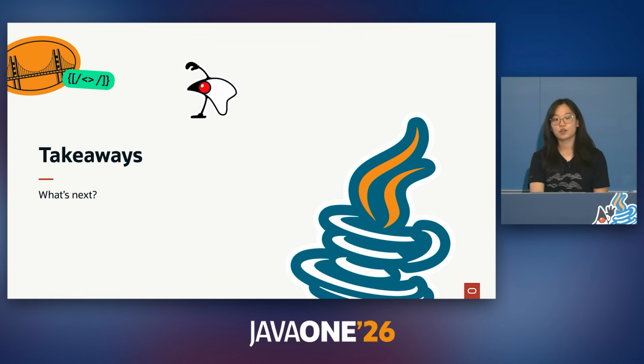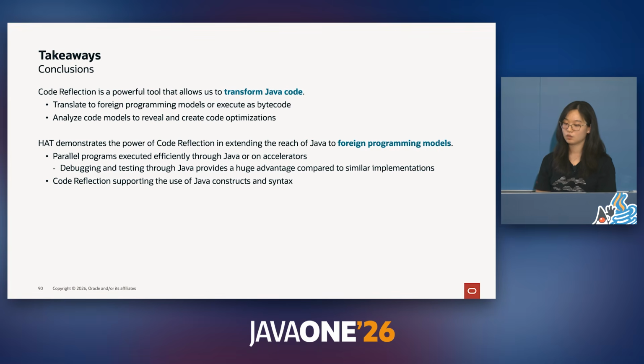what's next for code reflection in HAT? Well, code reflection is a powerful tool that allows us to transform Java code. We can translate to foreign programming models or execute this code as bytecode. And we can analyze models to reveal and create code optimizations. HAT demonstrates the power of code reflection in extending the reach of Java to foreign programming models.